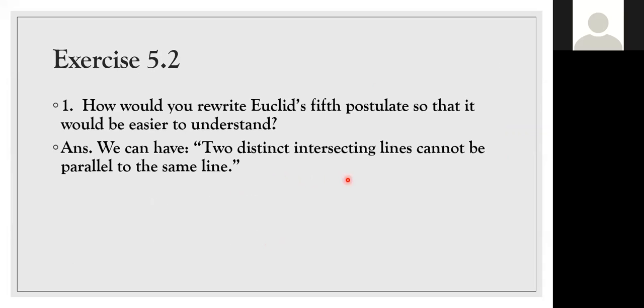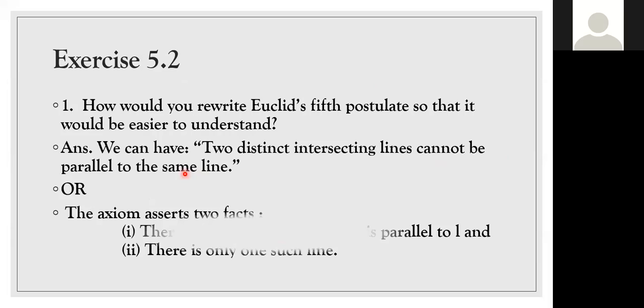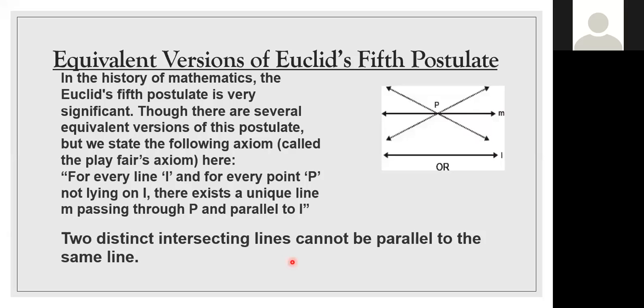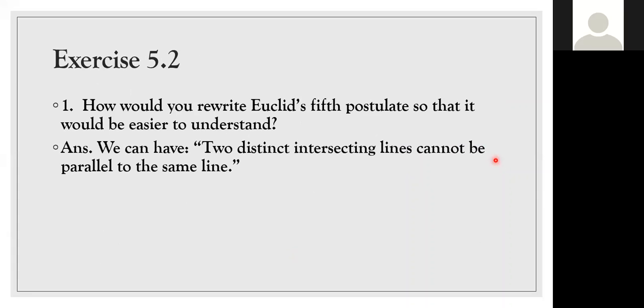We can write: two distinct intersecting lines cannot be parallel to the same line, or you can take this fact also. The axiom asserts two facts. There is a line through P which is parallel to L, and there is only one such line. You can see this figure, children. There is only one line passing through the intersecting point, and that line is parallel to the other line L. I gave two different answers to understand this.